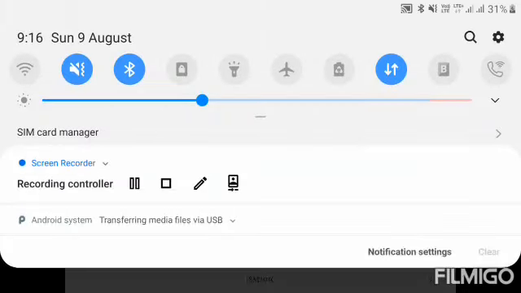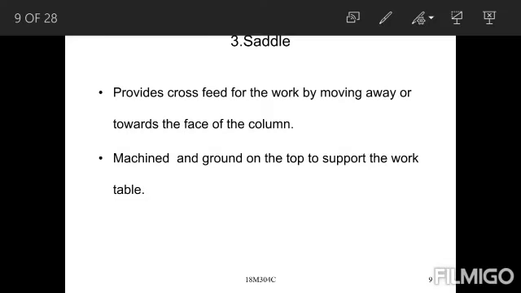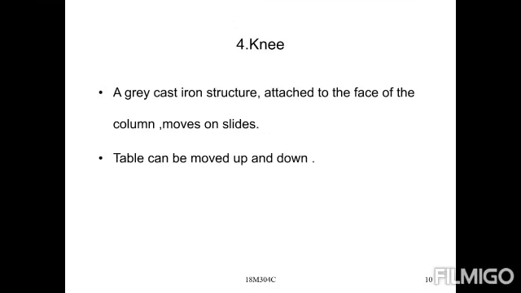After the saddle, next one goes to the knee. The next main component in the machine is the knee. It is a gray cast iron structure attached to the face of the column that moves on slides. The table can be moved up and down, supporting the saddle and table. The knee is provided for that.